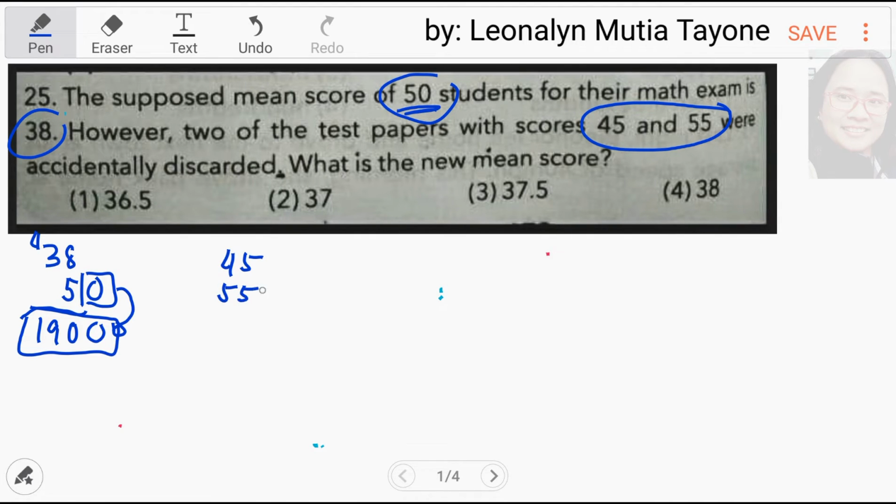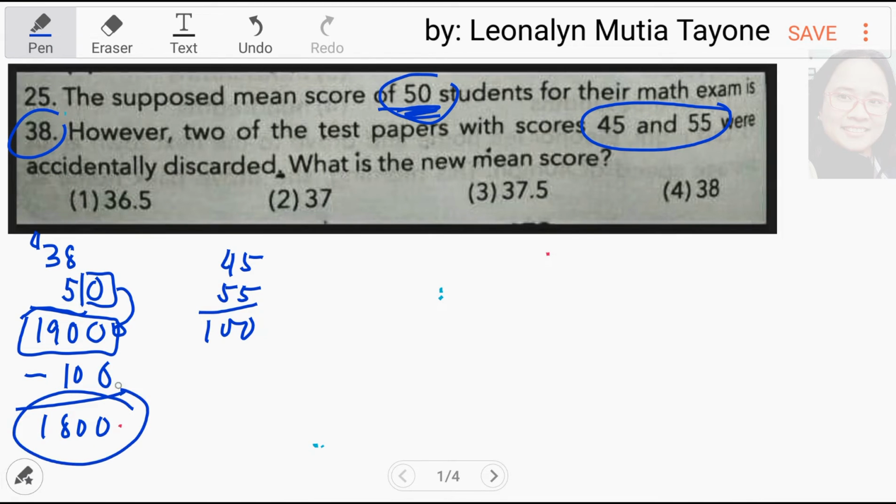45 plus 55, that is 100. Yan yung two of the test papers with scores of 45 and 55 were accidentally discarded. So, nawala yan. Minus 100. So, 1,800 na lang. Sa 50, 48 na lang.